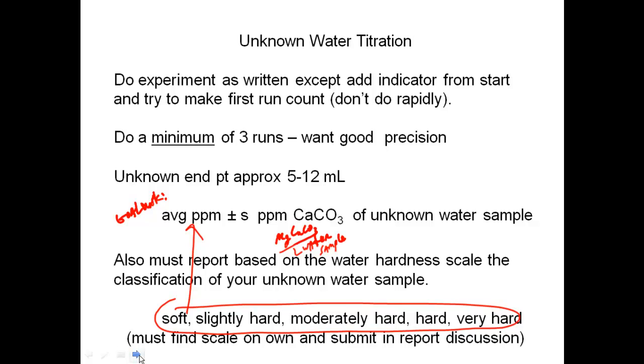So to find that, you're going to have to do a search. You can find it on the internet. Okay, find the scale. I want you also to write the scale in your report and your discussion. Tell me what the scale is. Tell me how many ppms you need to be classified as soft, how many ppms to be classified as slightly hard. Give me the scale in the discussion somewhere, and then tell me what your unknown water is classified as.